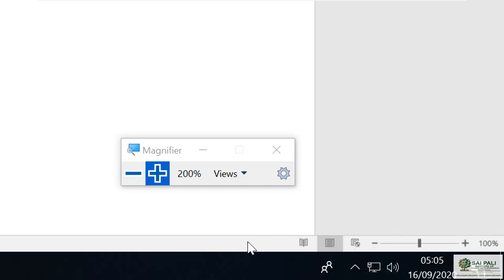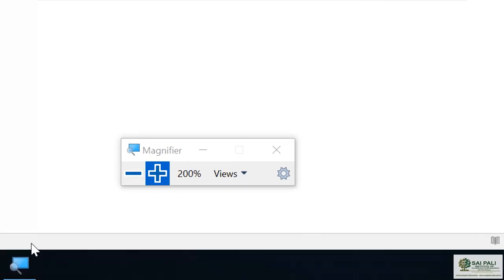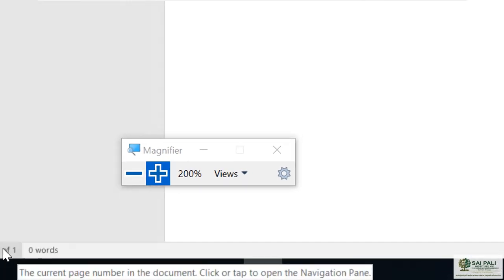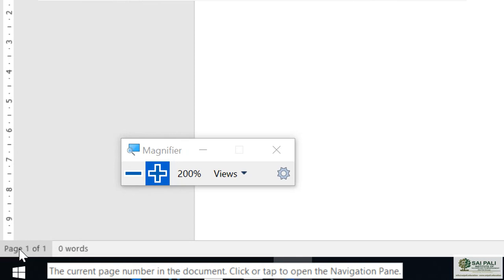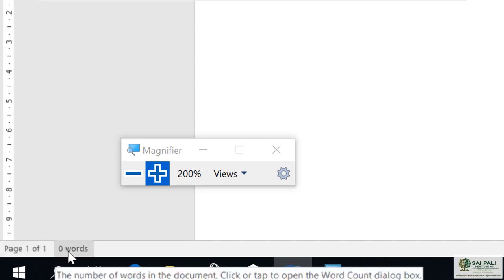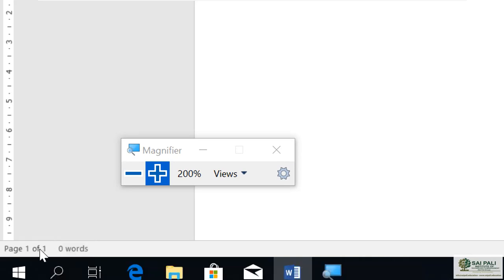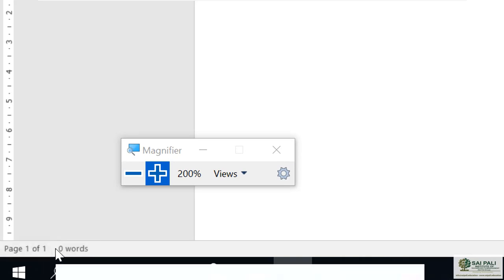Now this ribbon, the end of the document, bottom of the document, this ribbon is called the status bar. This is called status bar. So in this status bar, you see these viewing options. You see some more options on the left side of the status bar. On the left side, you can see the page option. That means how many pages you have in your document, and it also shows you how many words you have in the document. Right now we don't have anything, so it is not showing, but we have one page, so it is showing only one page.